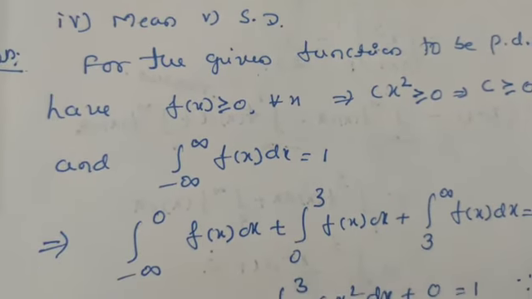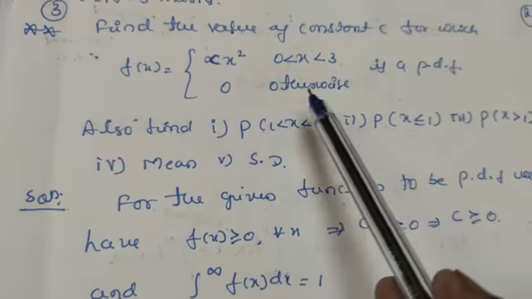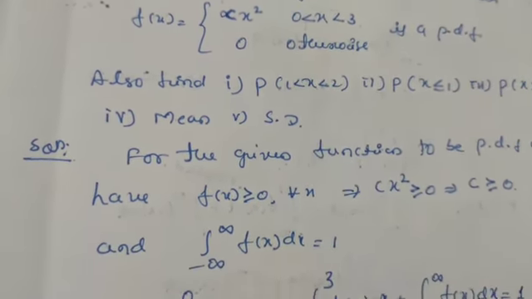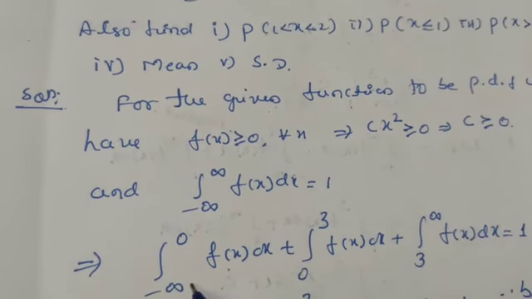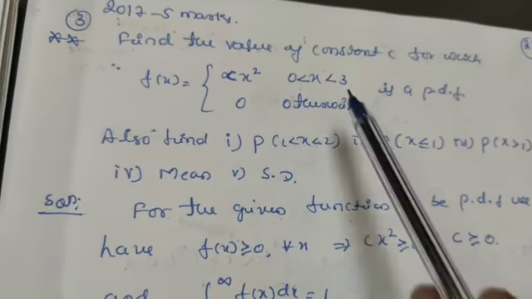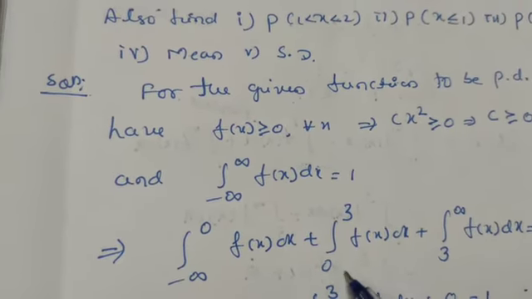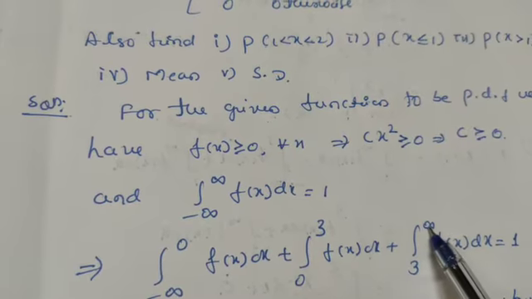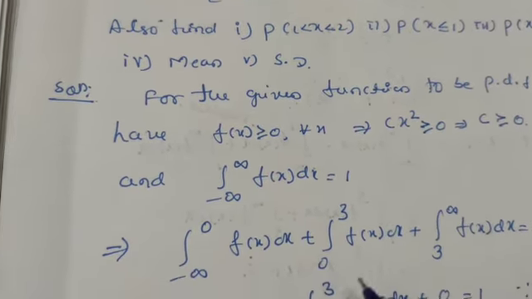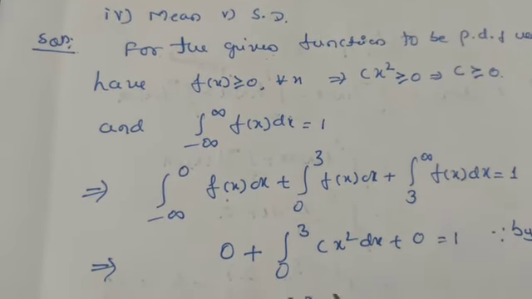And second condition is integration from minus infinity to plus infinity f of x dx is equals to 1. So again we split this interval according to the interval in which the given function is defined. So it is minus infinity to 0, because here our interval starts from 0 to 3. So we can divide this one as minus infinity to 0, 0 to 3, 3 to infinity. So here we got this 0 to 3. And this is equals to 1 because it is given here.